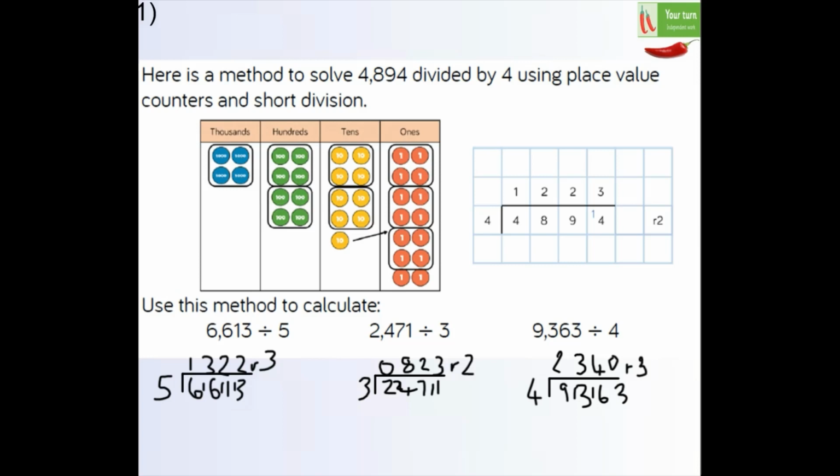Chili 1, here are your answers on the board. So your first answer was 1,322, remainder 3. Your second one was 823, remainder 2. And your third one should have been 2,340, remainder 3.